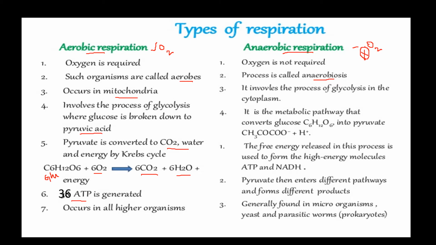Coming to the other case, in anaerobic respiration, the breakdown of glucose occurs in the absence of oxygen, where it is broken down into pyruvic acid. Here only two molecules of ATP are produced. Aerobic respiration leads to high production of energy, but anaerobic respiration gives a lesser amount of energy. This is also found in microorganisms like yeast, as well as certain parasites and prokaryotes.